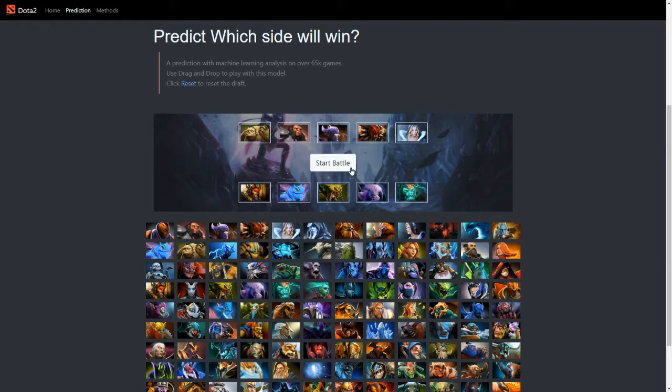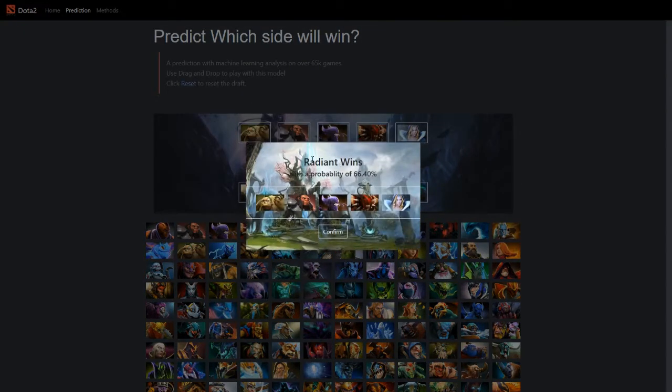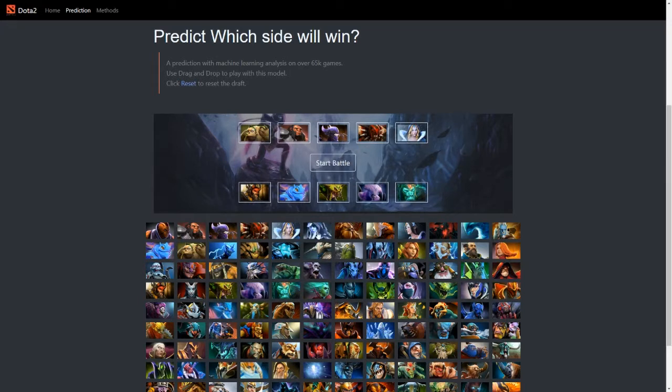After we click on the Start Battle button, the JavaScript function will send the hero list to a Python script, which will in turn read the list and predict the winning side using our prediction model. The results will be sent back to the front end and displayed on the screen. As we can see here, the Radiant wins with a probability of 66.4%, which turns out to be a really good result.